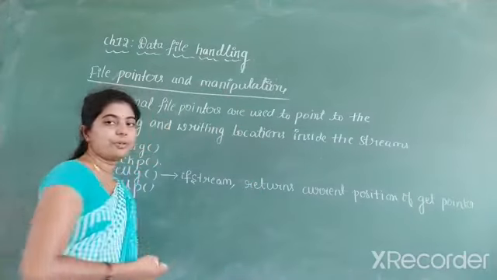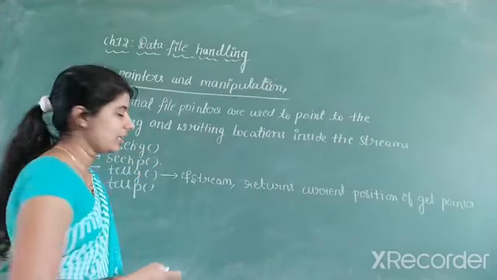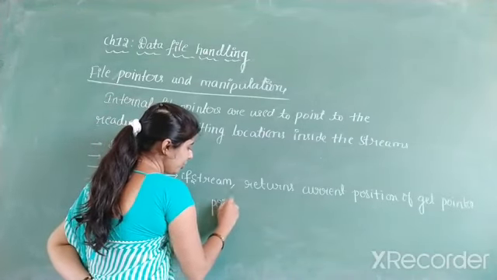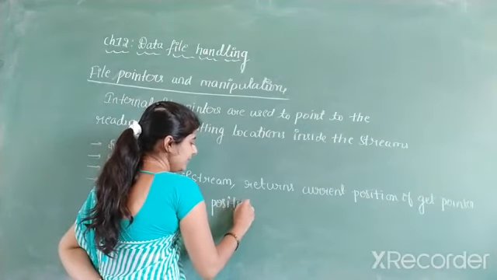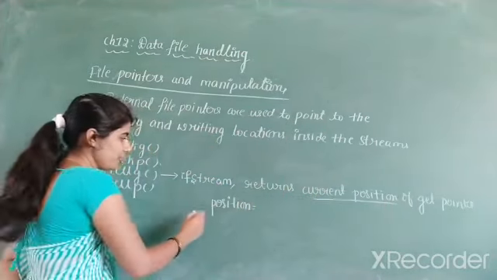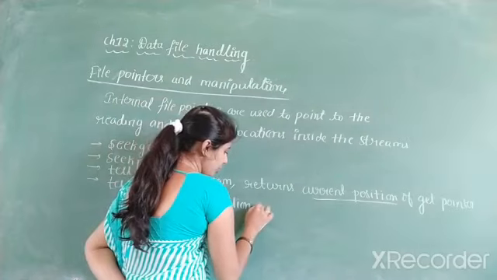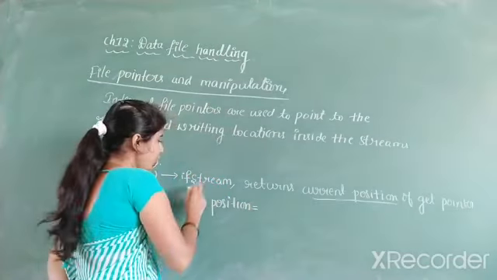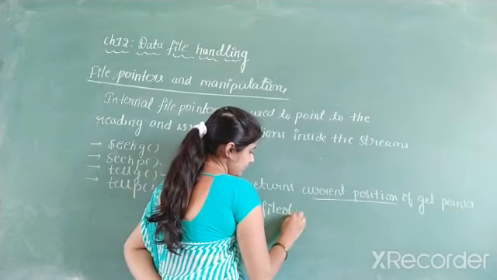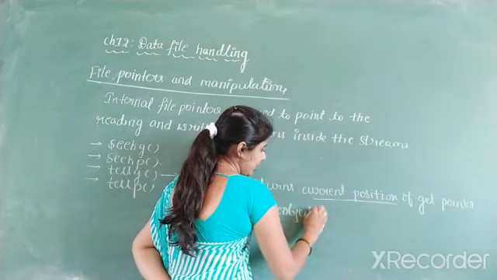And how to write it using an example? First we have to write the position. It is a variable, because we have to find the current position of the get pointer. So position is equal to, we require the object here, that means the file object name.